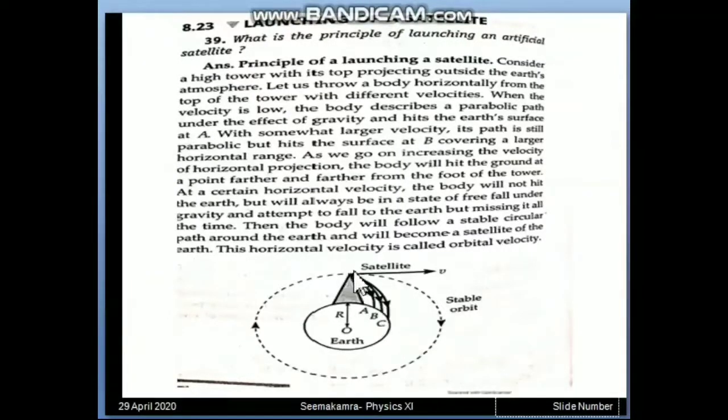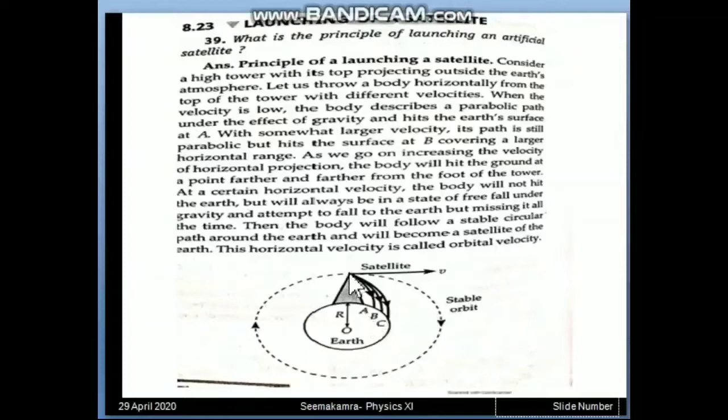So the combined effect of these two factors, that means horizontal velocity plus vertically downwards acceleration, that we call g, small g. Due to the combined effect of both of them, the object is going to return back to Earth soon. So following this curved path, it will return back to Earth because it has horizontal velocity also and it has vertically downwards acceleration also.